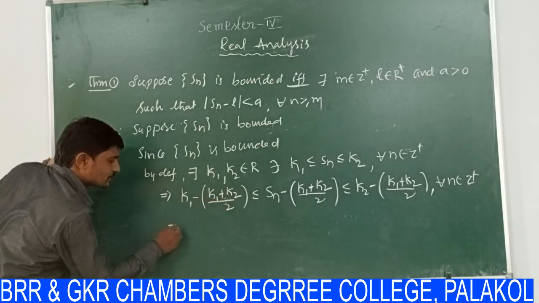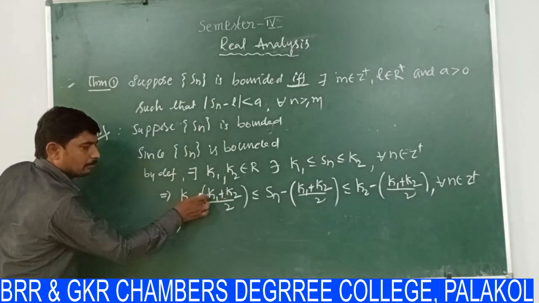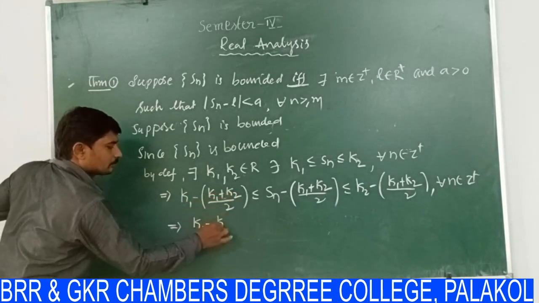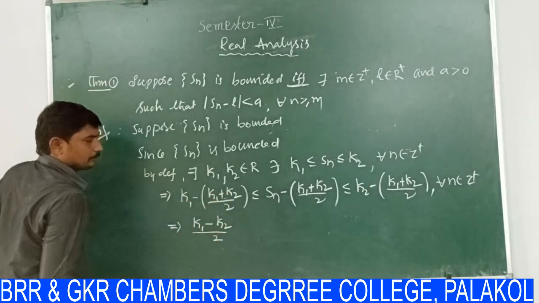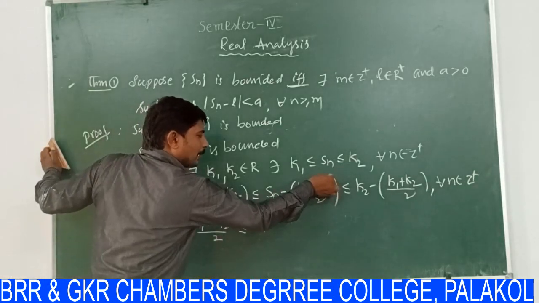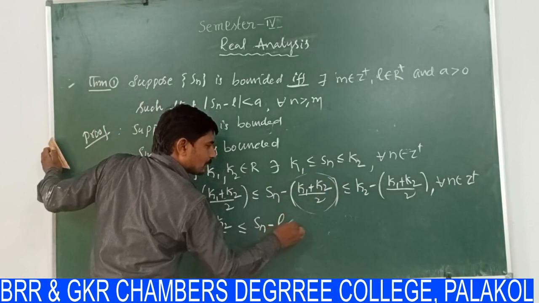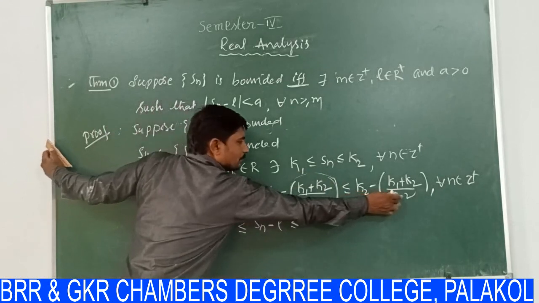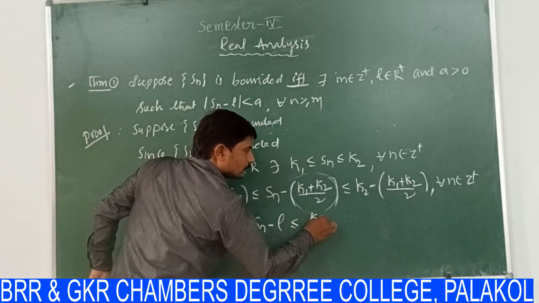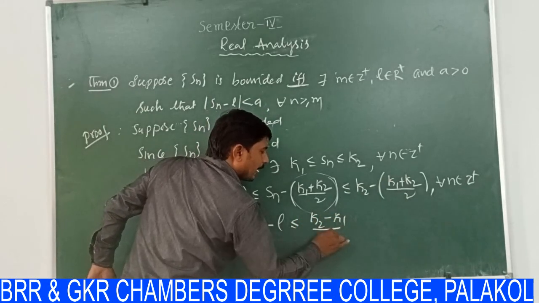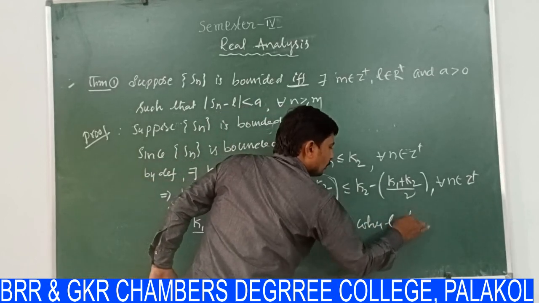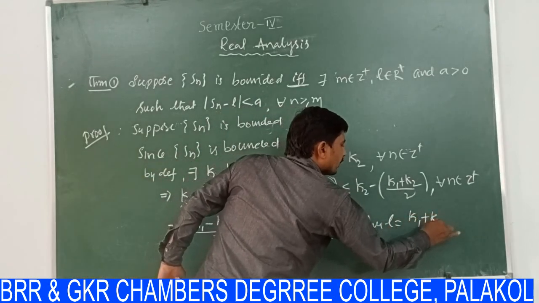By simplifying, 2k1 minus k1 minus k2, over the denominator 2, is less than or equal to Sn minus L, where I am representing this term by L, which is less than or equal to, by simplifying, 2k2 minus k1 minus k2, that is k2 minus k1 by 2. Here L is equal to (k1 plus k2) by 2.